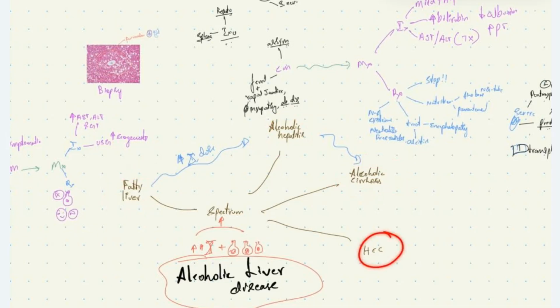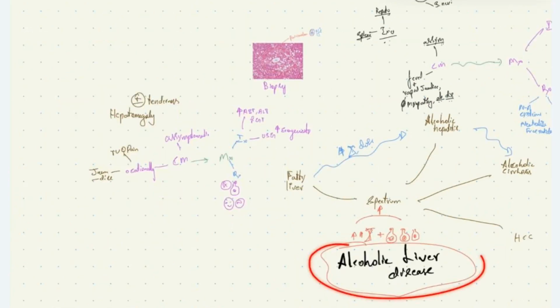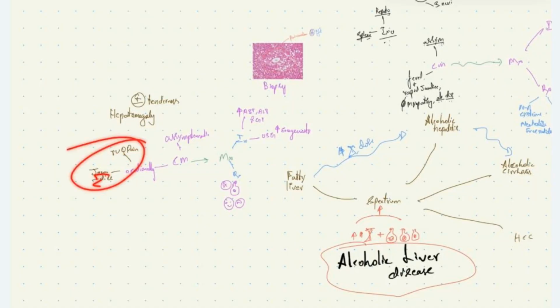Fatty liver is the initial stage of alcoholic liver disease, where there is only perivenular steatohepatitis due to the accumulation of fatty acids inside the hepatic cells. These patients are usually asymptomatic. They may occasionally present with right upper quadrant pain and jaundice, but these are unusual symptoms. These patients have mild hepatomegaly, and on quitting alcohol consumption, the patient will revert back to a normal liver, meaning the histological changes are reversible in case of fatty liver.